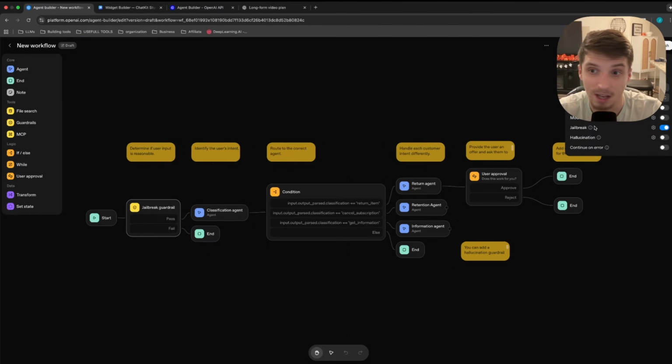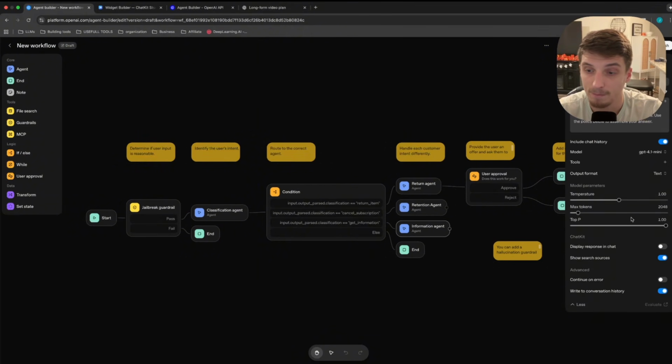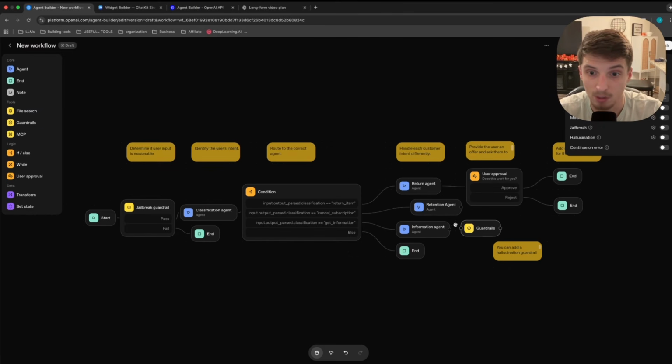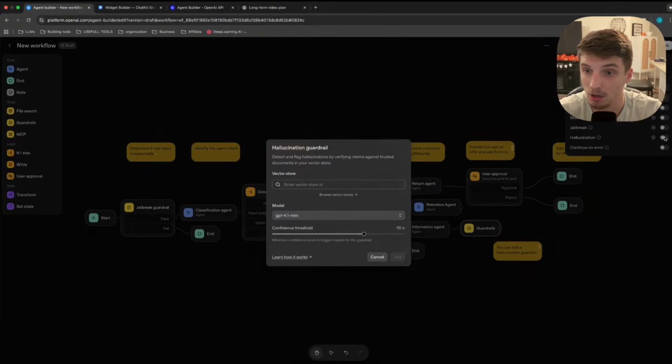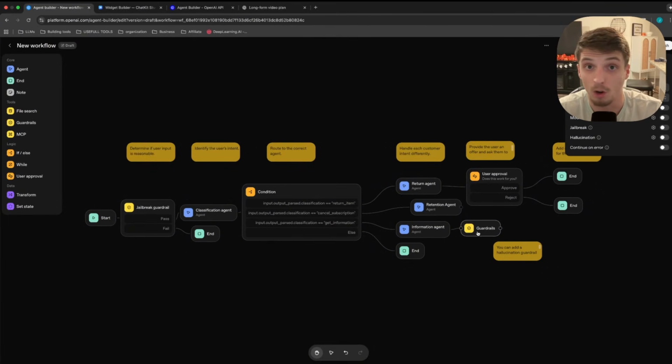Okay, you can see all it has on is jailbreak, but we could put something here, right? You can add a hallucination guardrail. If we gave this access to a real knowledge base and we wanted to make sure that it didn't hallucinate and give wrong information, we just go over here to guardrail again, drag it to our information agent, and then go over to hallucination and turn it on. Now, obviously, we have to have our vector store and everything set up, but you get the idea of how good these guardrails really are going to be when people start putting this into production. All right, now putting something like this into production.